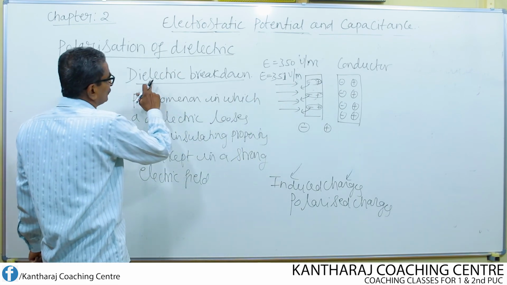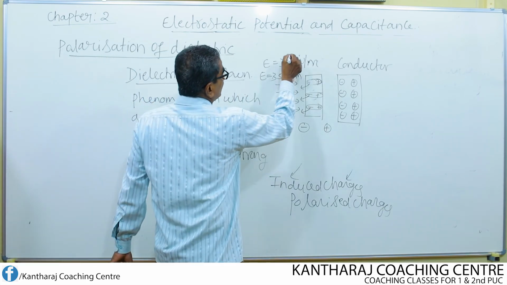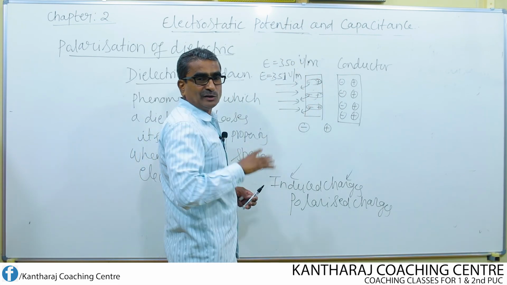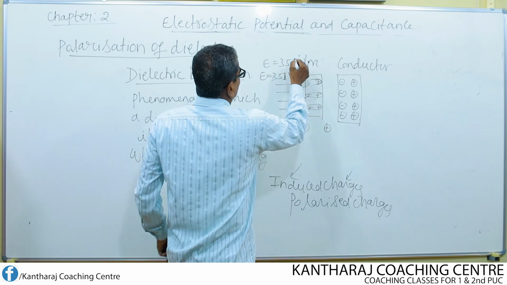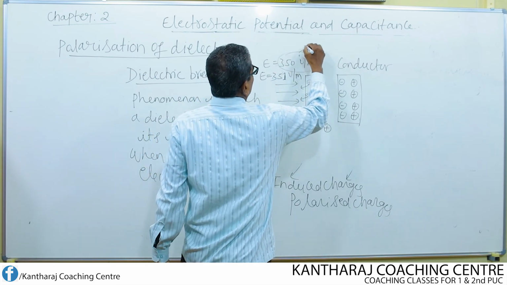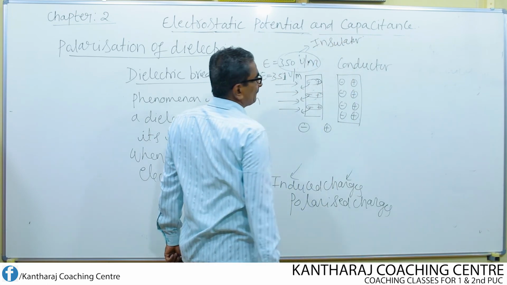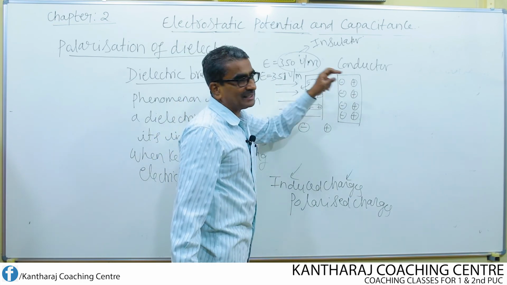That phenomenon is known as dielectric breakdown. Up to 350 volt per meter, it remained an insulator. Okay. It is only at 351 volt per meter that it became a conductor.